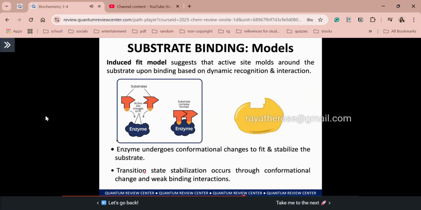So here, the observed transition state stabilization is taken into account through conformational change and binding interaction. Again, guys, the main clue here is that in the lock and key model, the enzyme is rigid. Okay? In the induced fit model, the enzyme is dynamic, meaning it undergoes conformational changes.